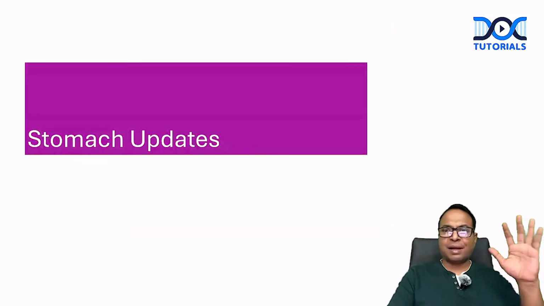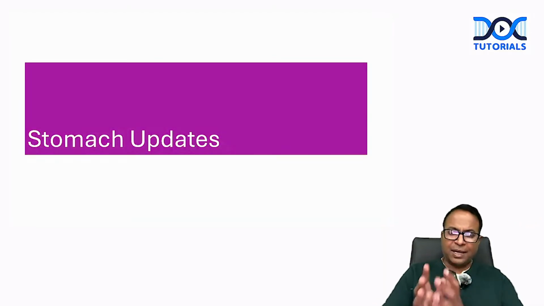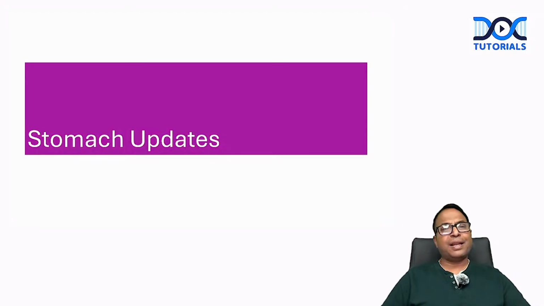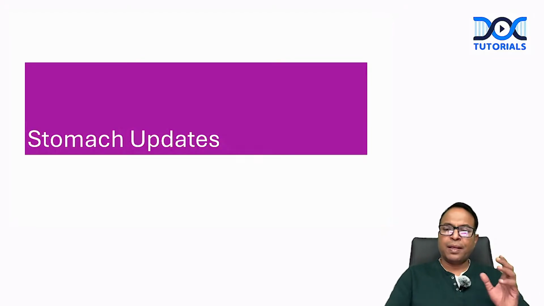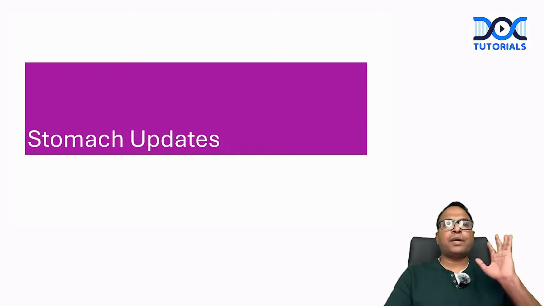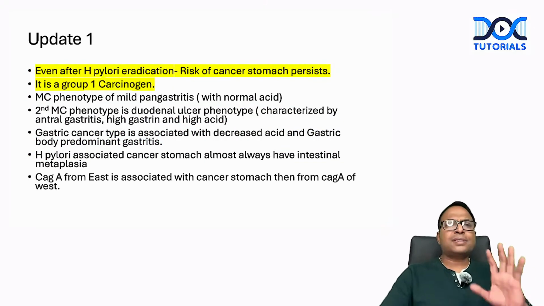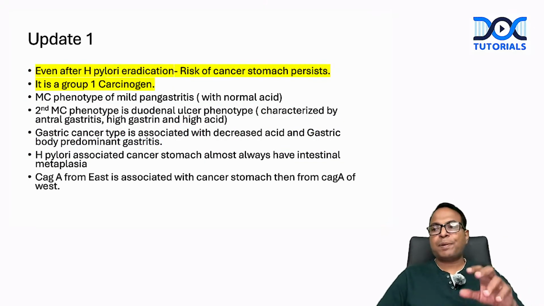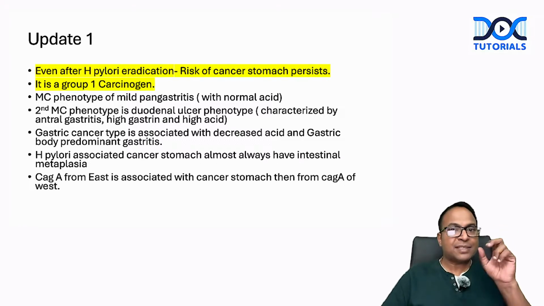In the benign stomach chapter, the author is the same, and the content is also the same. Peptic ulcer, dumping syndrome, gastritis, all those things, no change, because the authors of the benign chapters in the 21st and 22nd editions are the same, no big update. Just some updates about H. pylori. We were expecting this H. pylori update to come this year, and it has come. Even after H. pylori eradication, the risk of stomach cancer persists. It is a group 1 carcinogen.